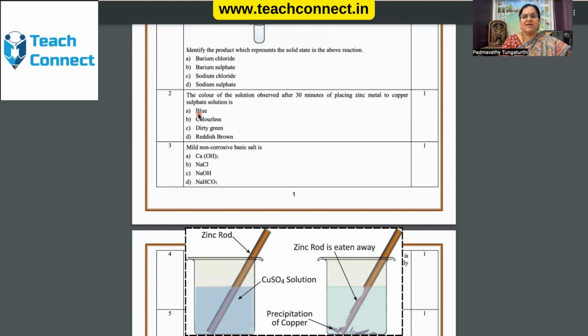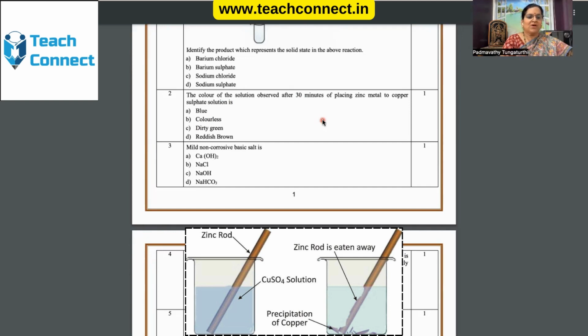indicates that this is a slow reaction. That's the reason we are giving enough time for the reaction to complete. Because this, after 30 minutes, indicates it's a slow reaction. If it is an instantaneous reaction, that doesn't happen with zinc metal and copper sulfate solution. It is not an instantaneous reaction. Then there is a colorless solution of zinc sulfate formed.